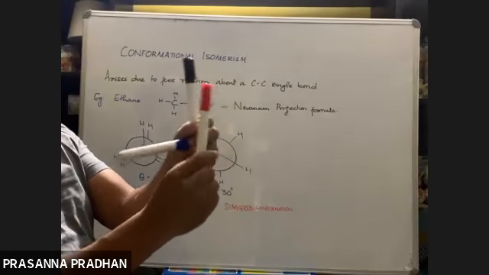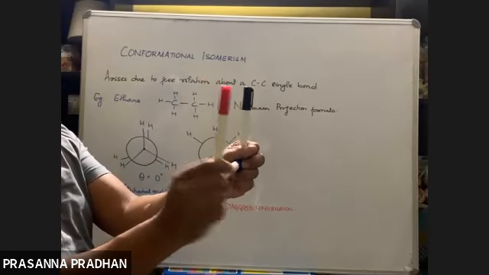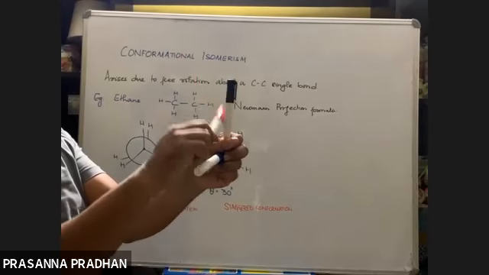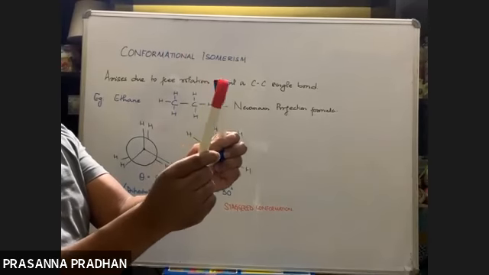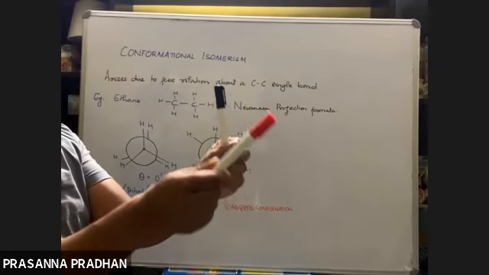Bond matlab दो electron है, यहाँ पर दो electron है. So since they are close to each other, the bond pair of electrons will repel each other. Right? There is a repulsion between the bond pair of electrons. However, when they are at an angle of 30 degree, what do you think will happen? The repulsion will be more or less.